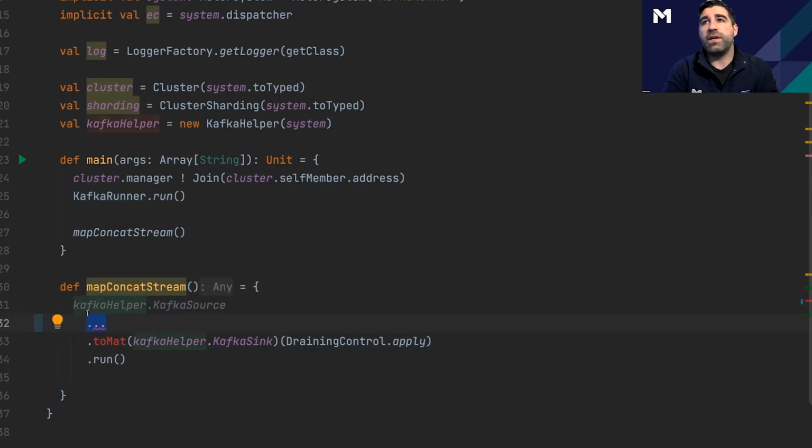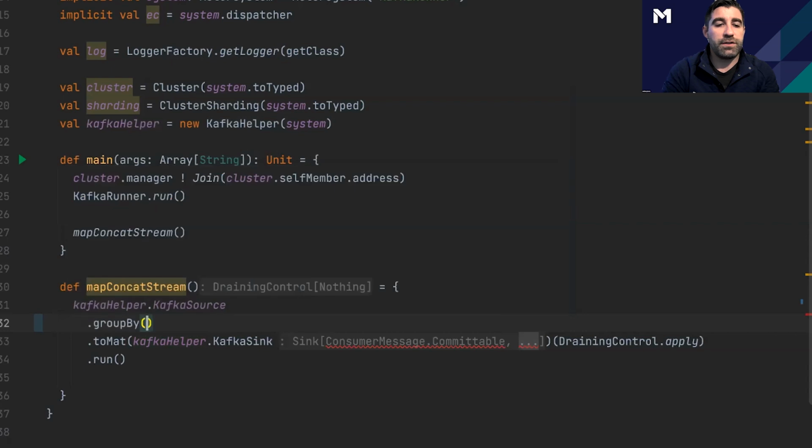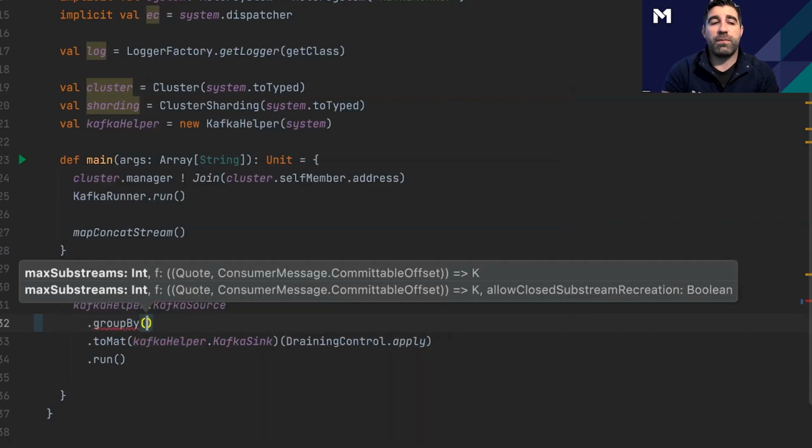So step one, we need to take our stream and we need to group by. We want to make sure that each of our stateful Mapkincat substreams is only getting a stream of one company at a time. So the first thing we do is we are going to use this very simple group by. Different from some other frameworks, people think of group bys as bringing things together, which technically it is doing, but in this case, it's actually creating a substream for each individual company that we're going to partition our data by. So here I like to think of group by as more like partition by.